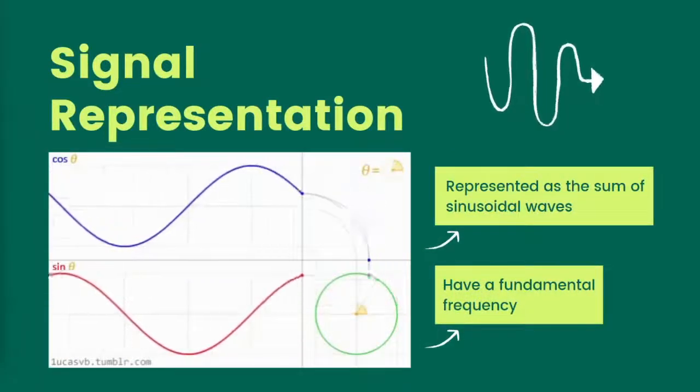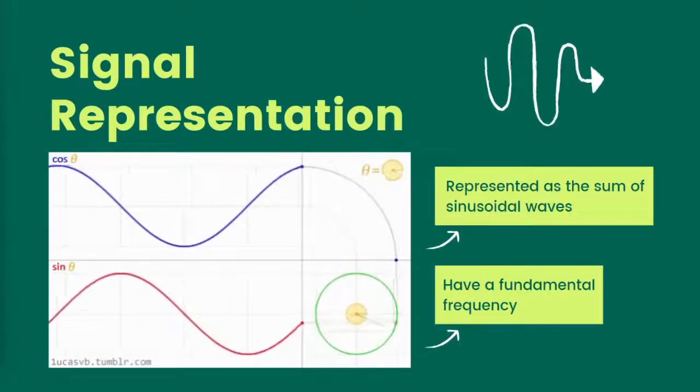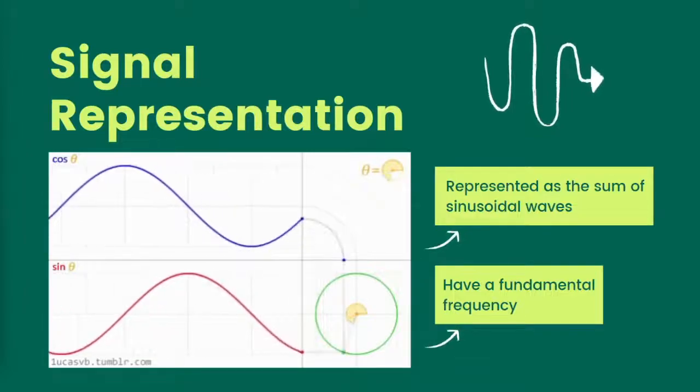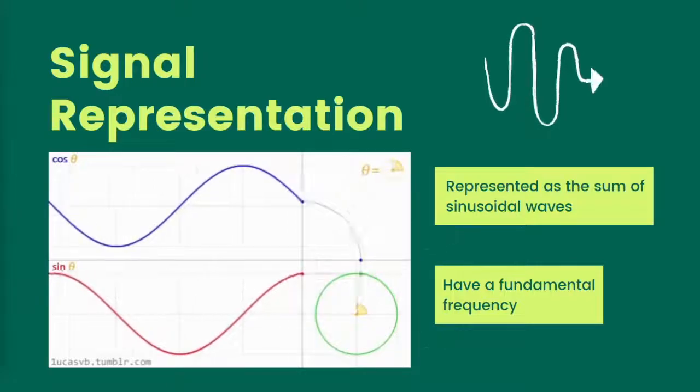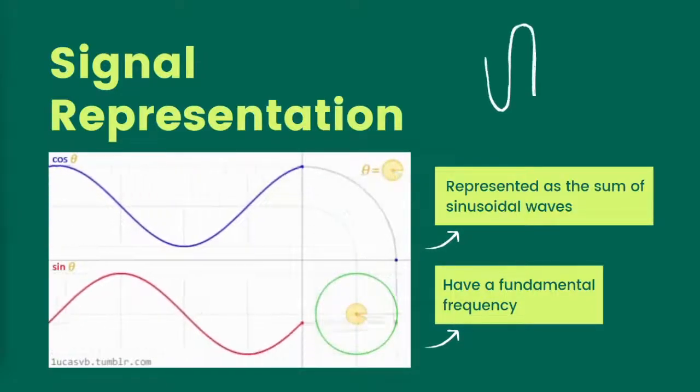Next is signal representation. A periodic signal can be represented as the sum of sinusoidal waves. Then sinusoidal waves have a fundamental frequency, and all waves are the product of that fundamental frequency.